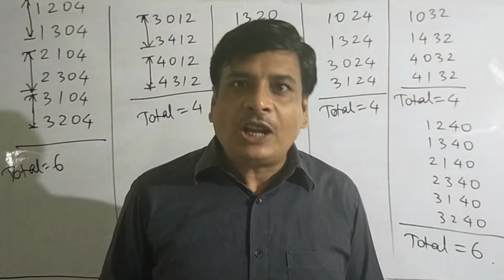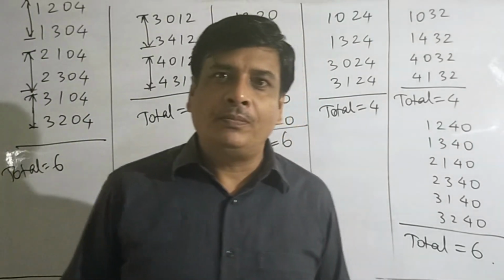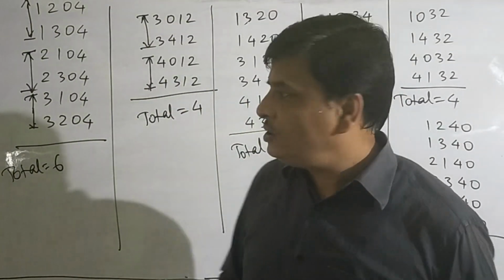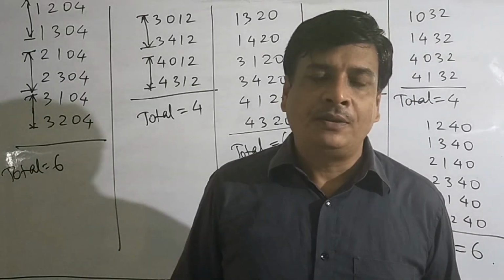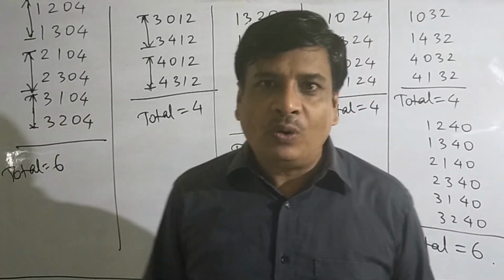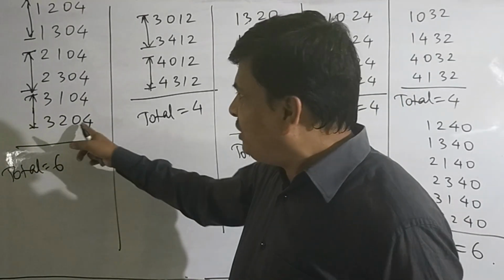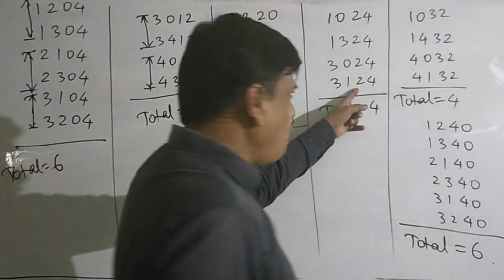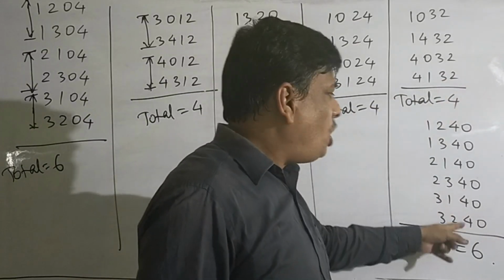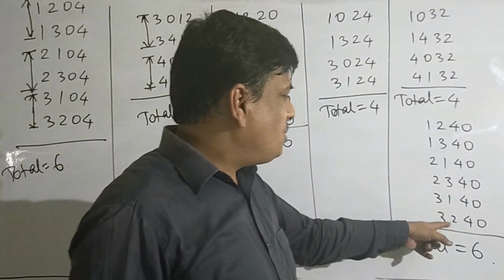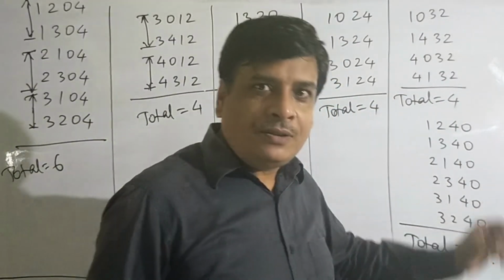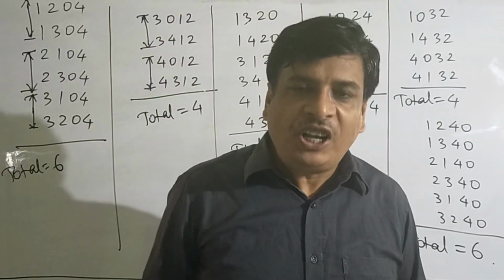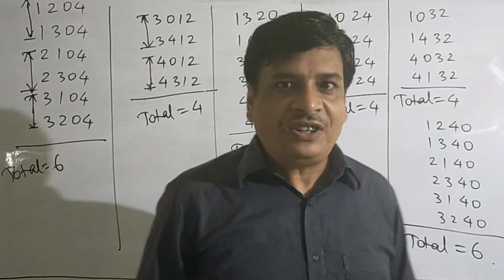So if the numbers are of 4 different digits, divisible by 4, formed from the digits 0, 1, 2, 3 and 4, the last two places will be either 04, or 12, or 20, or 24, or 32, or 40. The 1000 place and 100 place are filled up by the remaining digits.